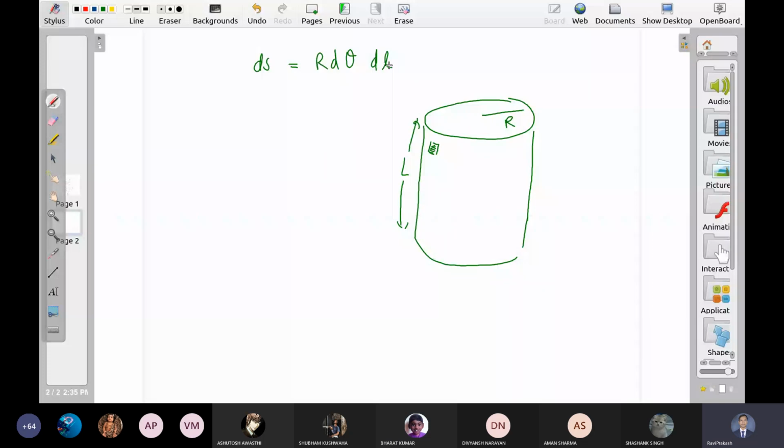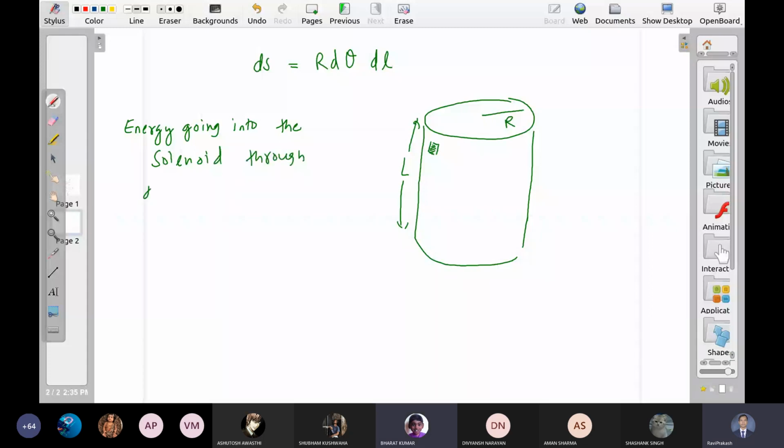In unit time, how much energy is going through this small area? How much energy is going into the solenoid through ds in unit time?